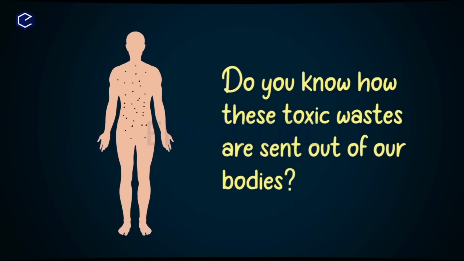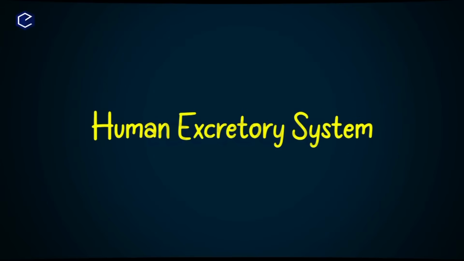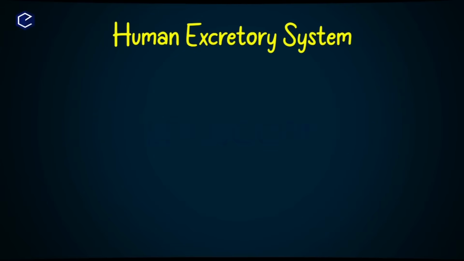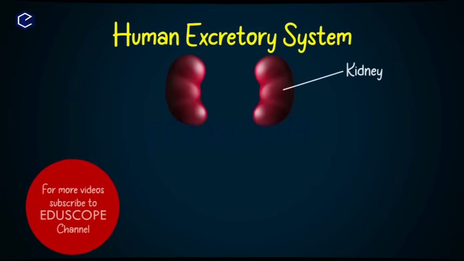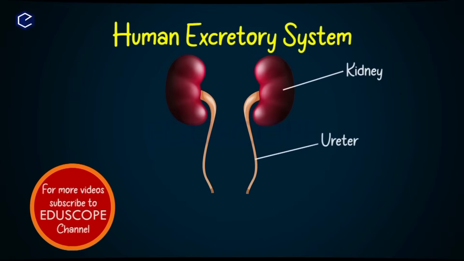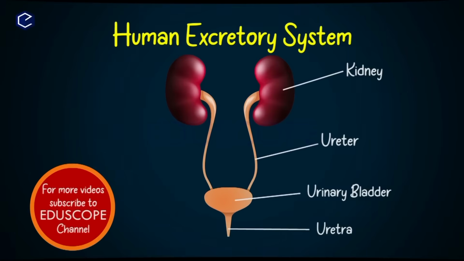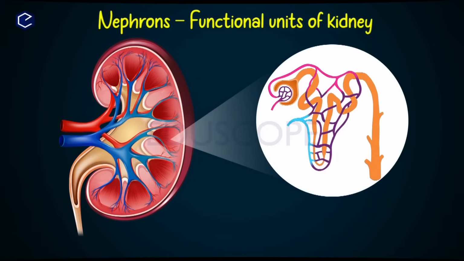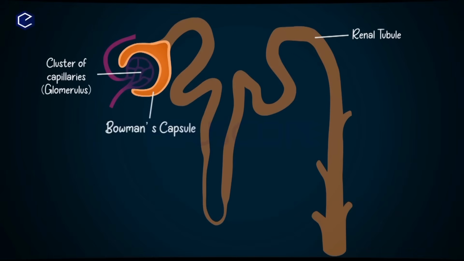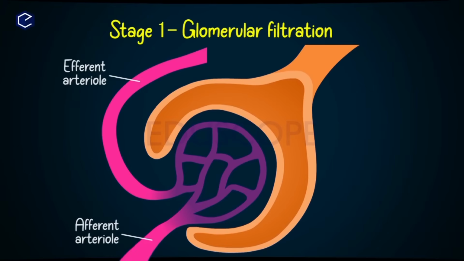Blood collects and carries these toxic materials to the excretory system for filtration. The human excretory system has 2 kidneys, 2 ureters, 1 urinary bladder and 1 urethra in it. Nephrons are the structural and functional units of the kidney. These are the tiny structures that filter the blood. Each nephron has a tuft of capillaries called glomerulus and a cup-like structure called Bowman's capsule. Nephrons filter the blood and remove the waste like urea, uric acid, creatinine, etc.